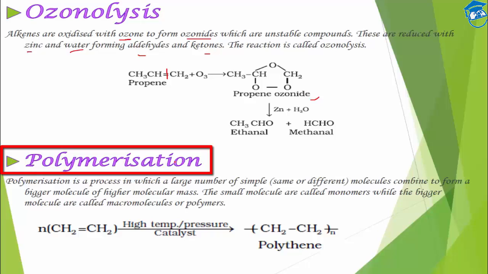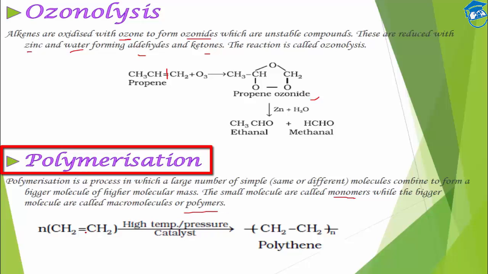Next is polymerization. So what is polymerization? Polymer means a large number of monomers attached to each other. So it forms a poly. Poly means many. Okay. Mono means one. So in this process, a large number of simple small molecules will combine to form a very big molecule which will have a very high molecular mass. So it will be known as polymerization. And the basic unit from which the polymer is formed is known as monomer, and the macromolecule is known as polymer.